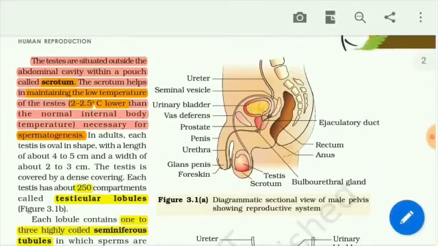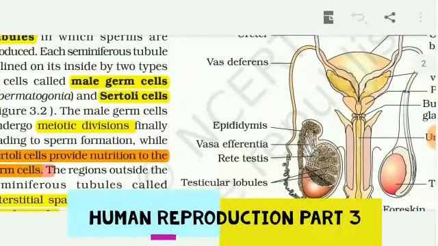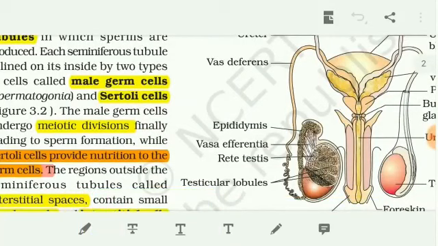Then we deal with them one by one. Normally, I told that two cells are present, the Sertoli cells and the Leydig cells. Actually, spermatogonium is developed into sperm, and in between the seminiferous tubules, there is a space, which is nothing but the interstitial space. In the interstitial space, only Leydig cells are present.